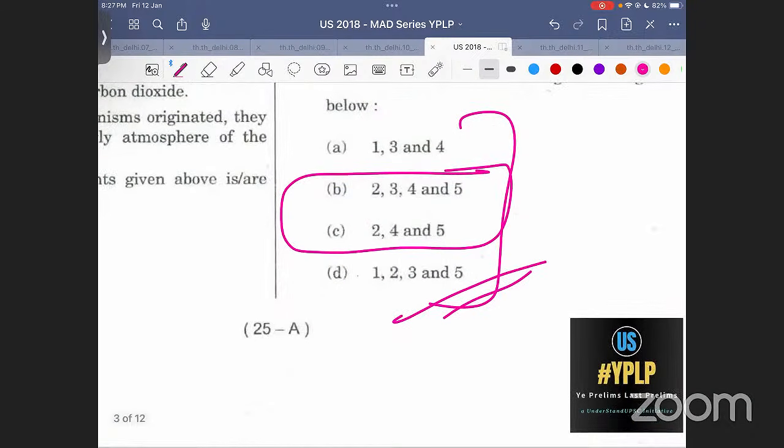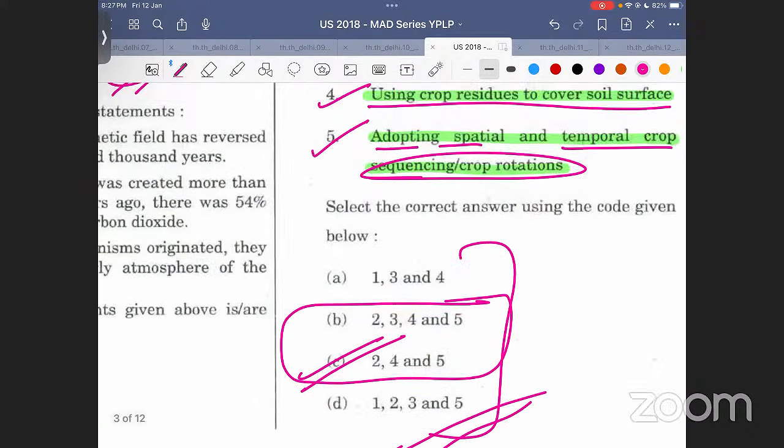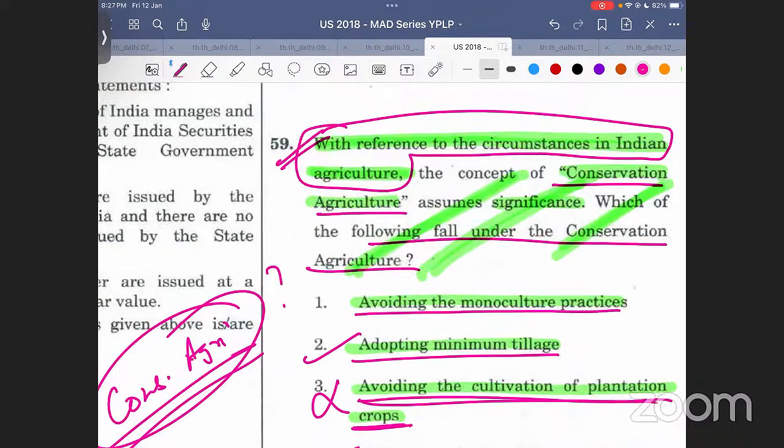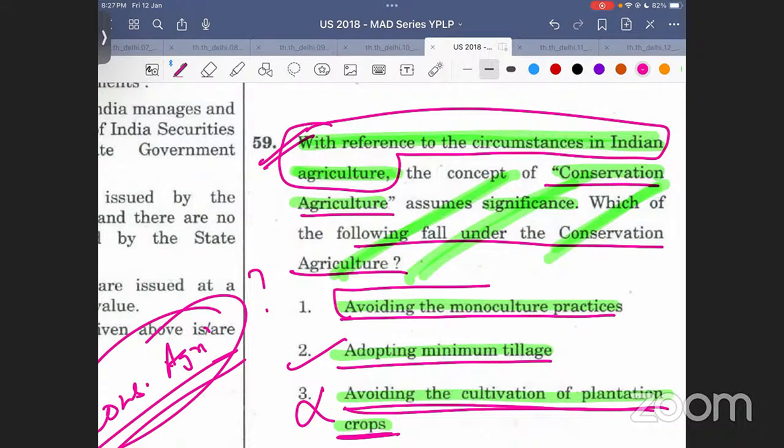You are done with this. What is your answer? I've been saying this again and again. Now comes the last thing. Avoiding the monoculture practices. The only point is that you know this is a practice that can be adopted, but in Indian circumstances, we are not always able to avoid the monoculture practice. हमें Indian context में monoculture practice को लेना पड़ेगा. We have to take it.